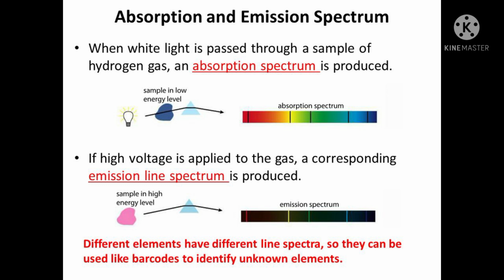When white light is passed through a sample of hydrogen gas, an absorption spectrum is produced. If a high voltage is applied to the gas, the corresponding emission spectrum is produced. Different elements have different line spectra, so they can be used like barcodes to identify unknown elements.